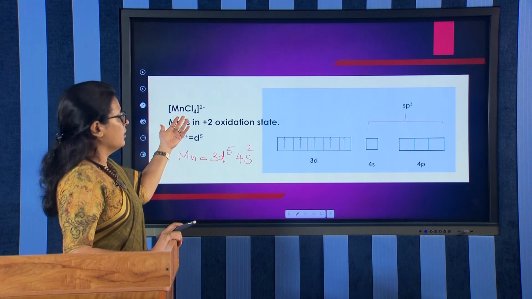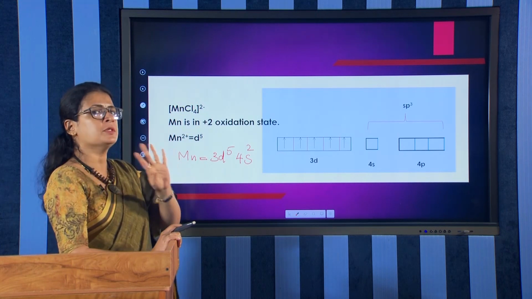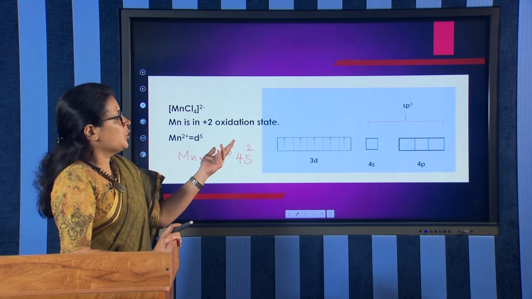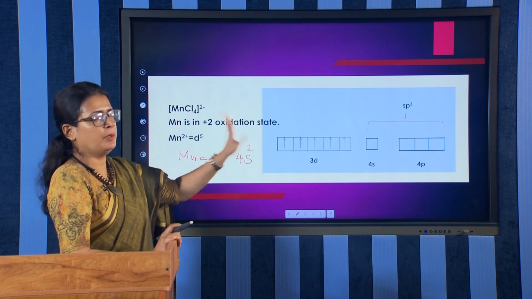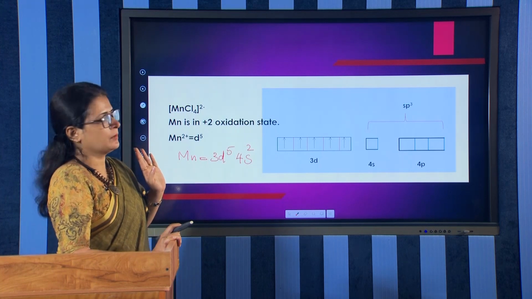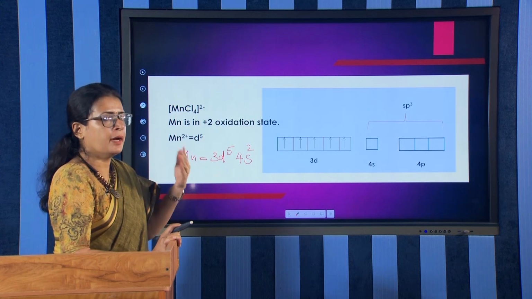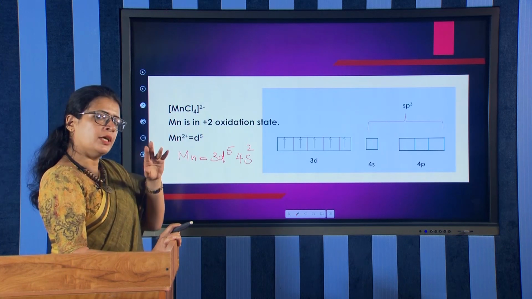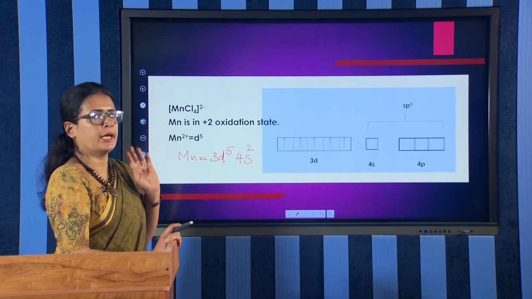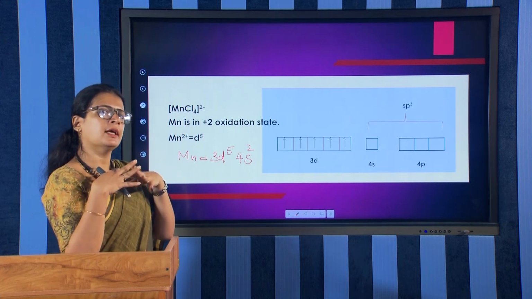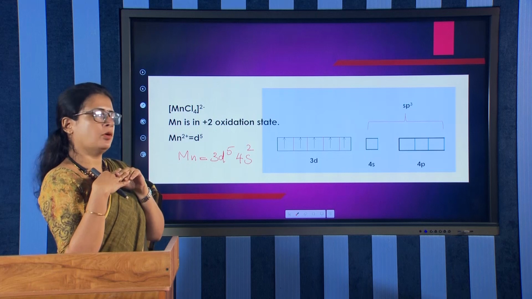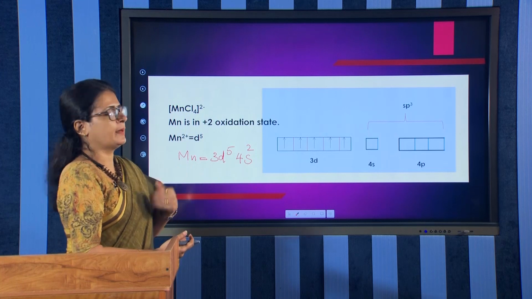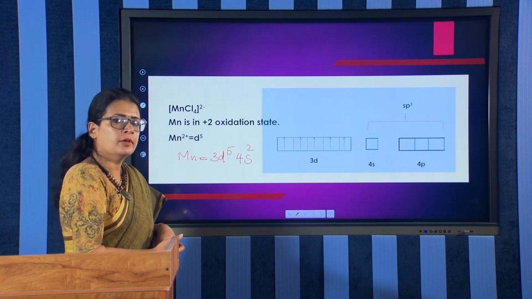And now how many ligands are there? 4 ligands. So, 4 empty hybridized orbitals are to be provided by this manganese, and the empty orbitals are 4s and 3 4p orbitals. So, sp3 hybridization: 1 s and 3 p orbitals combine to form 4 sp3 hybrid orbitals, and these will be oriented towards the 4 corners of a tetrahedron, and the chloride ions will come and form metal ligand coordinate bonds. That is the way of forming the complex.